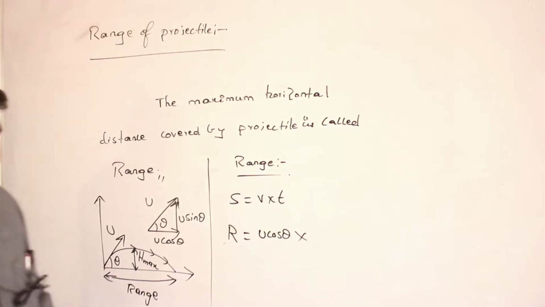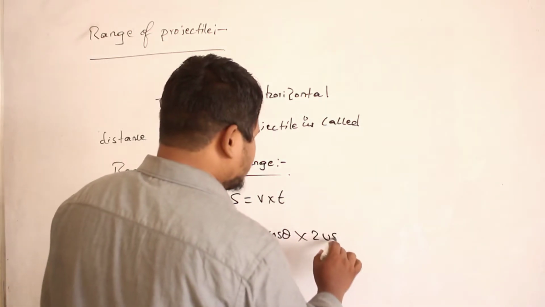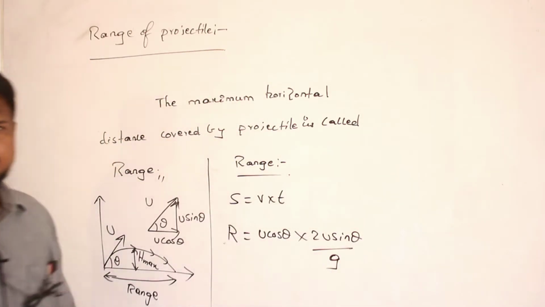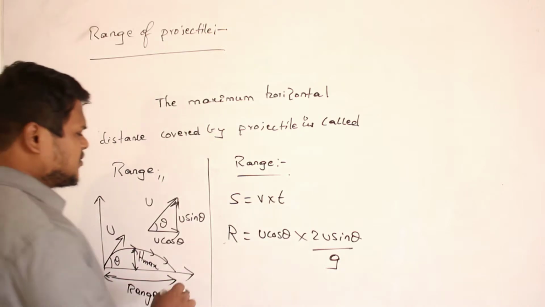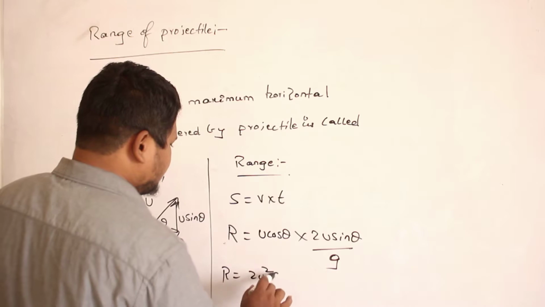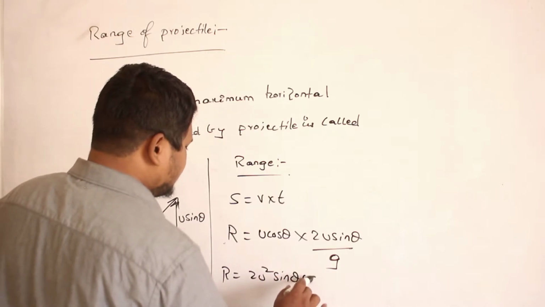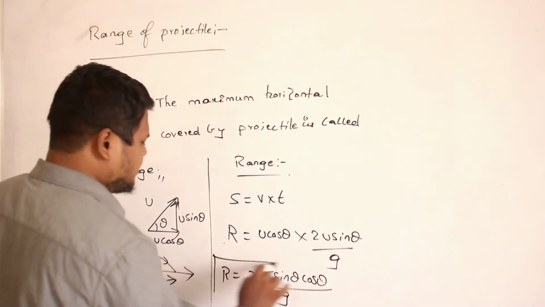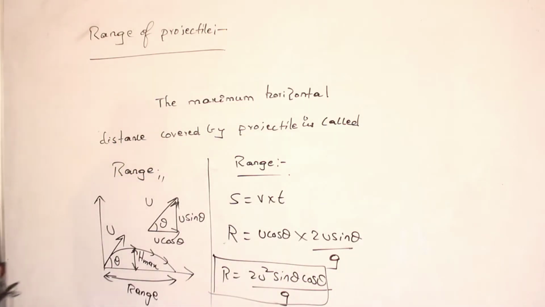And what is the formula for time of flight? 2u sin theta divided by g. So this is the formula for time of flight. Therefore, r can be written as u cos theta into 2u sin theta by g, so 2u square sin theta into cos theta divided by g. So this is the equation for range I got. r is equal to 2u square sin theta cos theta divided by g.